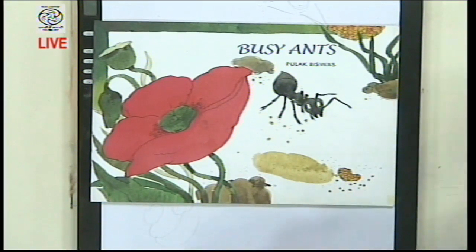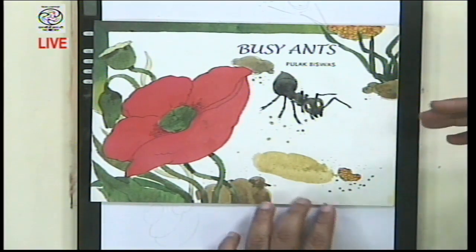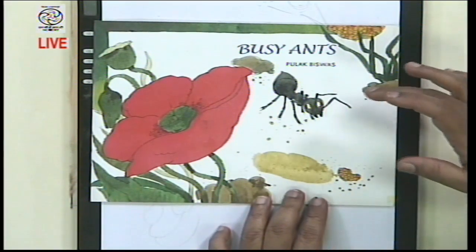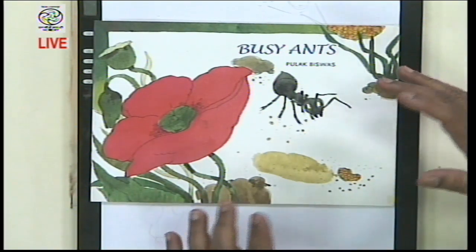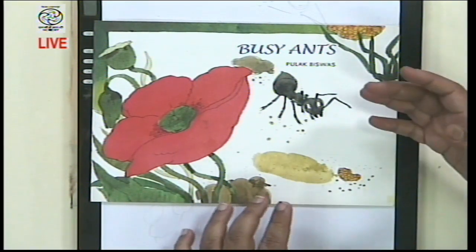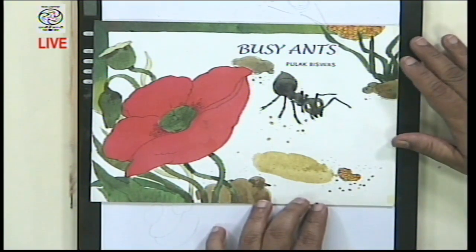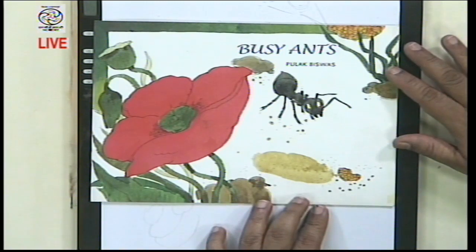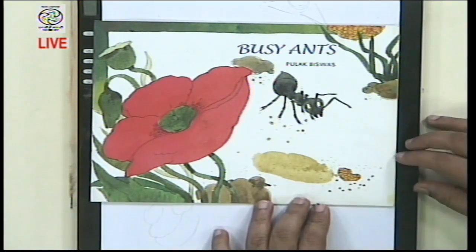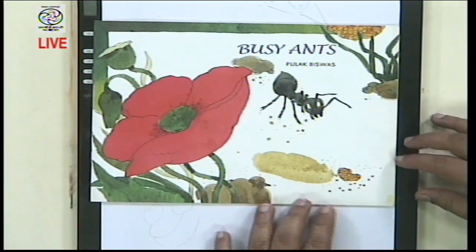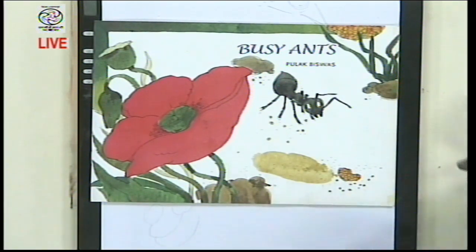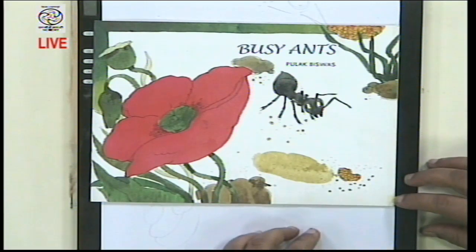Here, the child is the narrator. There is the author and the illustrator. Author in the sense of not words, but authoring the idea or the concept, and he has illustrated it himself. And what I love about this book is the perspective of the drawing, as if the artist has gone down on his hands and knees and is actually doing it.